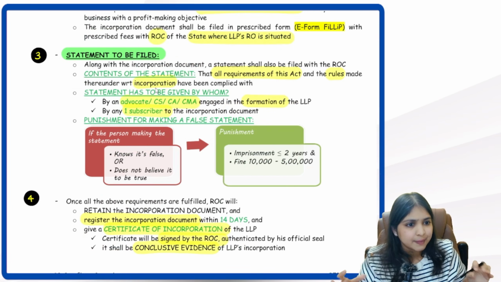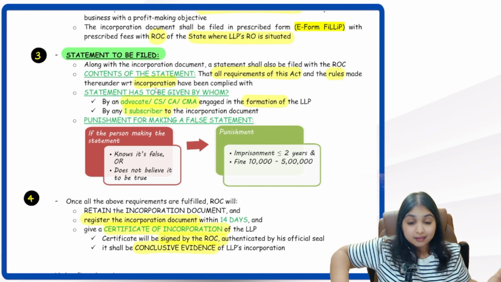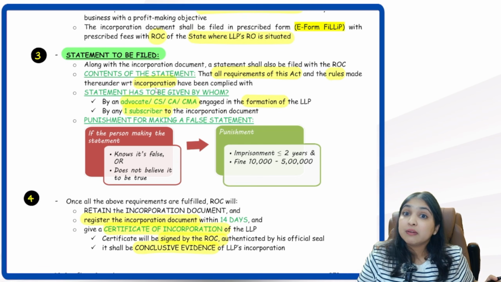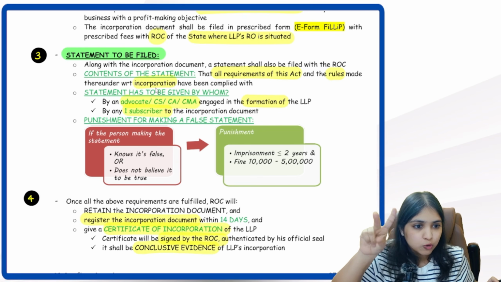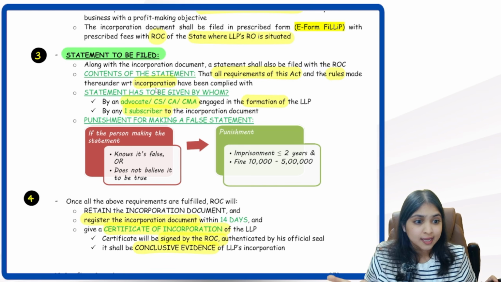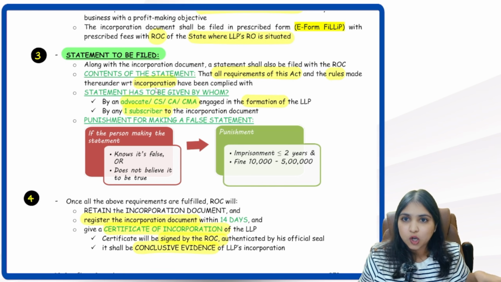Statement will be nothing but a statement saying that all the requirements of this act and the rules made thereunder, everything we have complied with relating to incorporation. This statement has to be given by how many people? By 2 people. One outsider, one insider. Who is the outsider? Some advocate, CA, CS, CMA who is engaged in the formation of LLP. Who is the insider? One subscriber to the incorporation document.